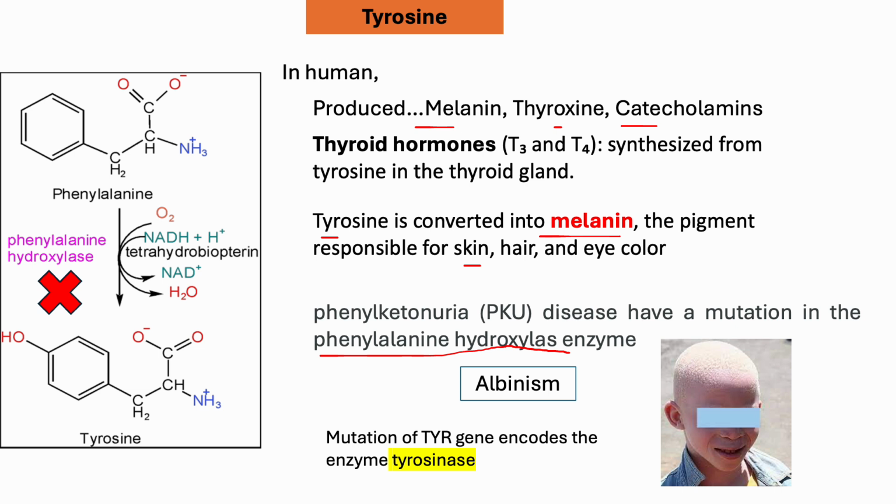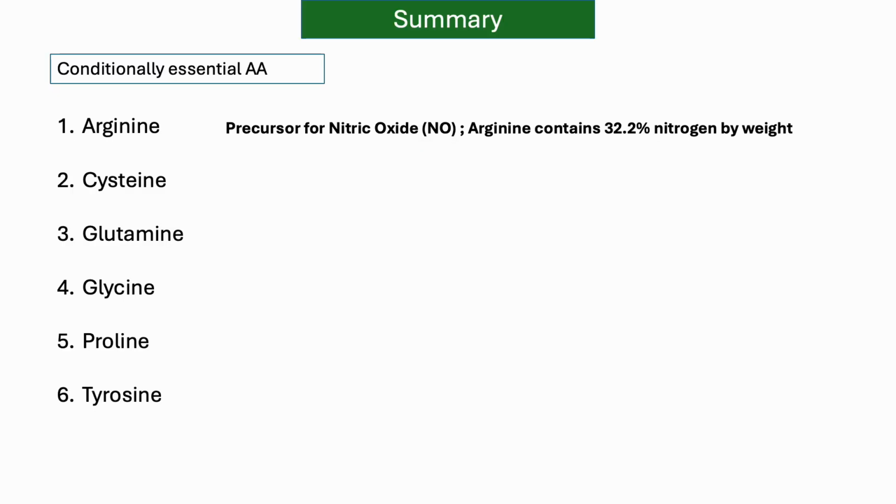So due to the mutation of this enzyme, phenylalanine can't convert into tyrosine, and then phenylketonuria disease can happen. PKU disease, we know it. Also, albinism occurs due to the lack of an enzyme named tyrosinase, which can't convert tyrosine.